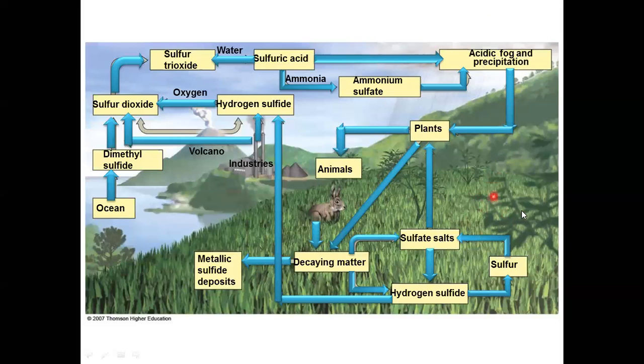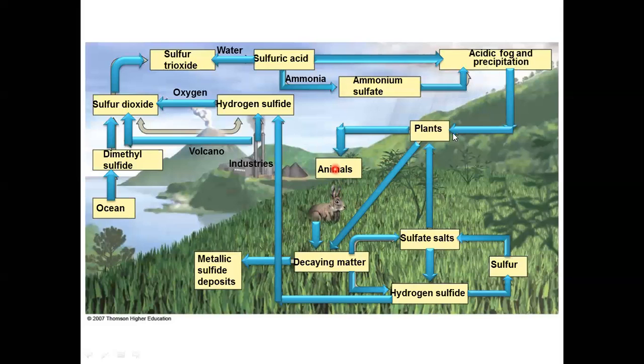Now this sulfur is mixed into the soil in the form of sulfate salts, and these sulfate salts are taken by the roots of plants for their survival, and these plants then transfer this sulfur to the animals. We know that animals eat the plants, so in this way the sulfur is transferred to the animal. Smaller animals are eaten by the bigger animals, so the transfer of sulfur takes place from the smaller animals to the bigger animals. So in this food chain or food web, the sulfur is transferred.